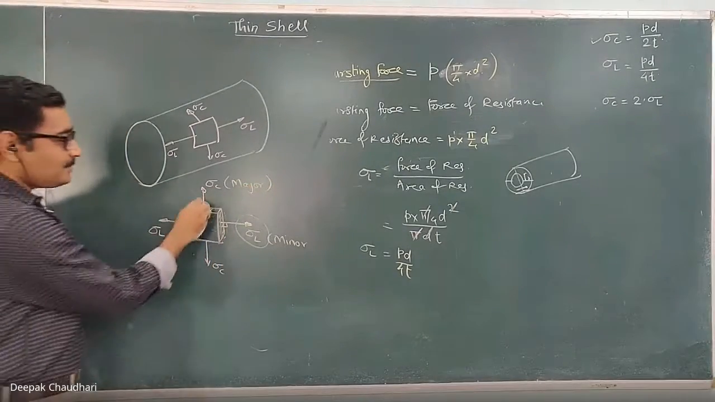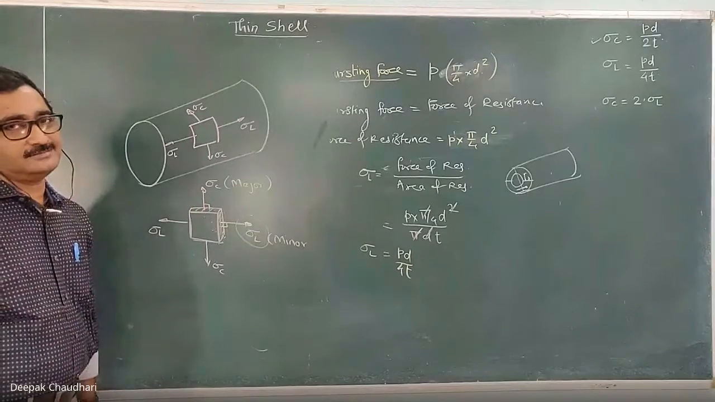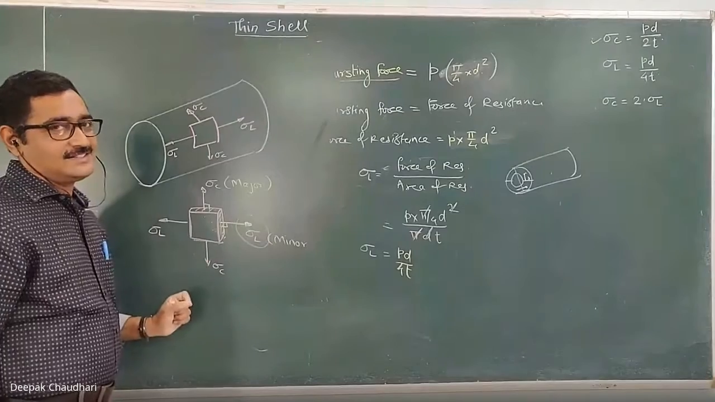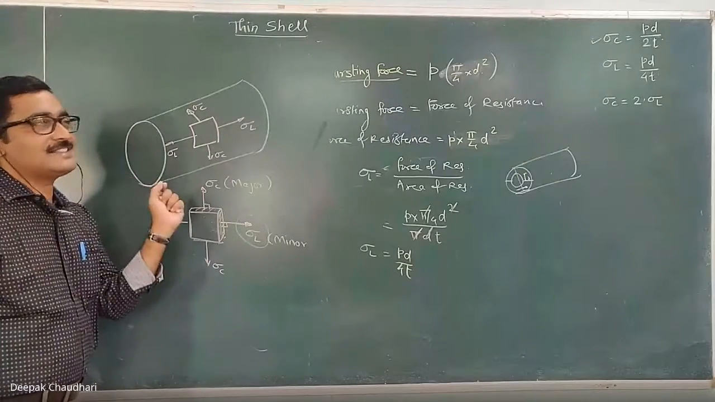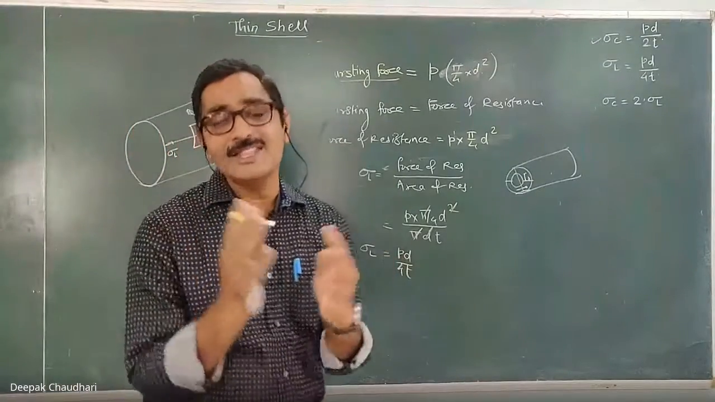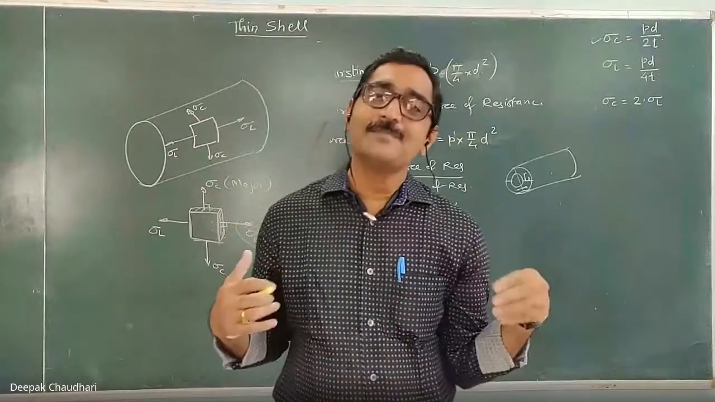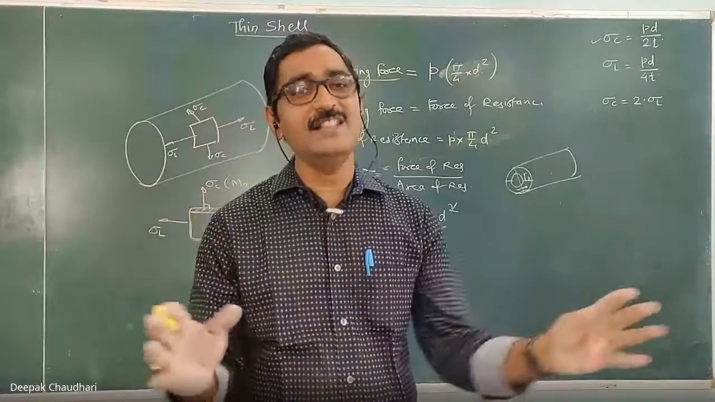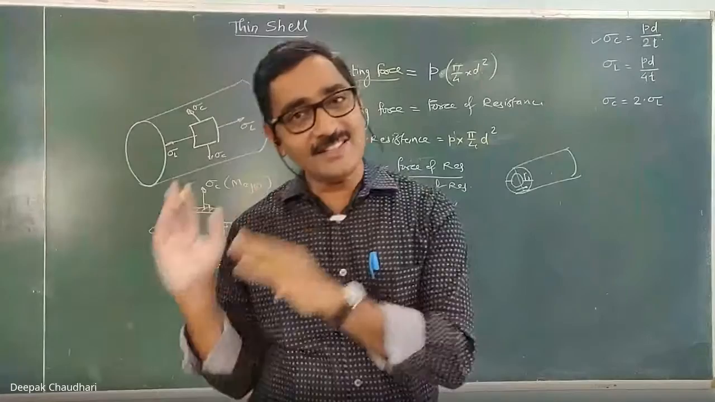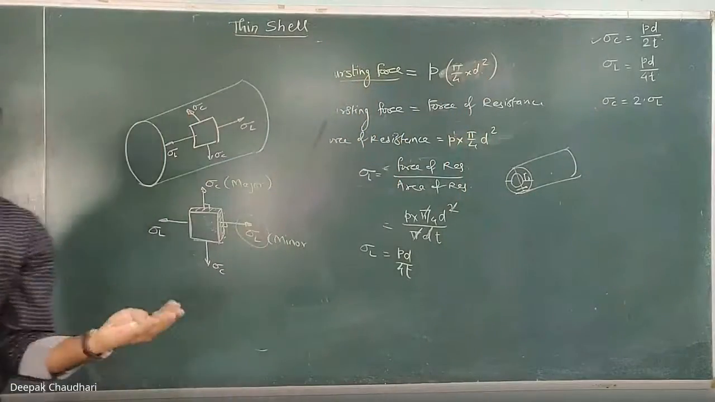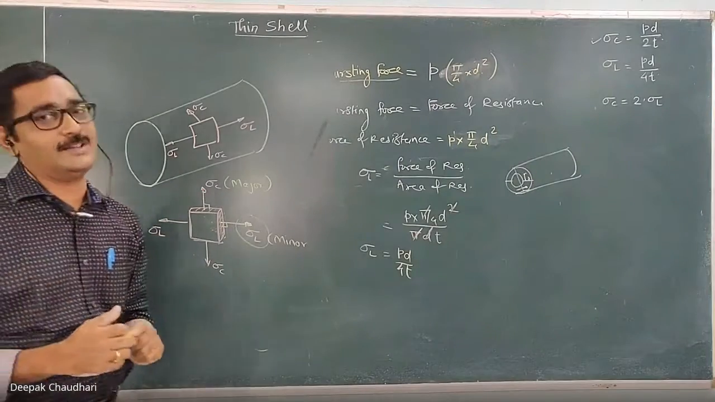Okay, here, which are mutually perpendicular to each other. Clear? So these are known as the principal stresses. That's why this lesson, thin shell, is in your syllabus. It is clubbed with the principal stresses. I assume that the thin shell and the principal stresses should be studied together, because sigma C and sigma L are nothing but the principal stresses only.